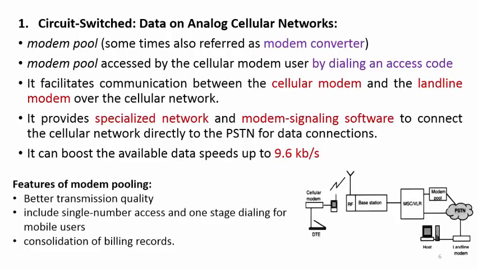Some other features of modem pooling are better transmission quality. So signal quality and transmission quality are better, including single number access, one-stage dialing for the mobile user. The user will get a single code, such that by dialing that particular code he or she can get connected with the internet.